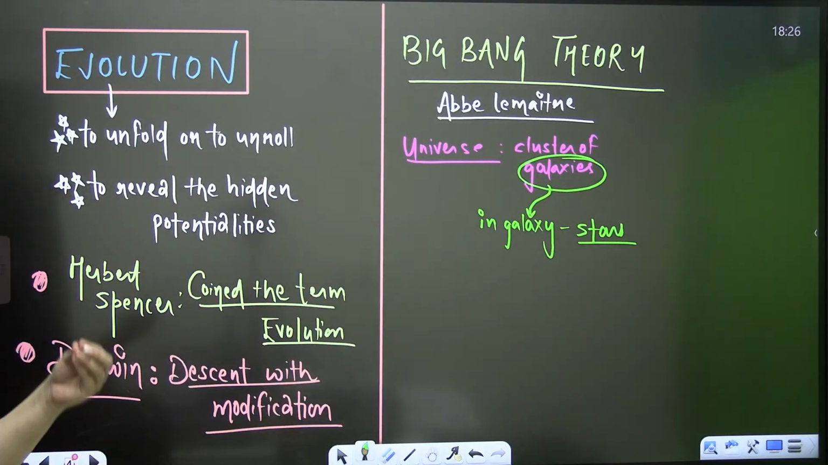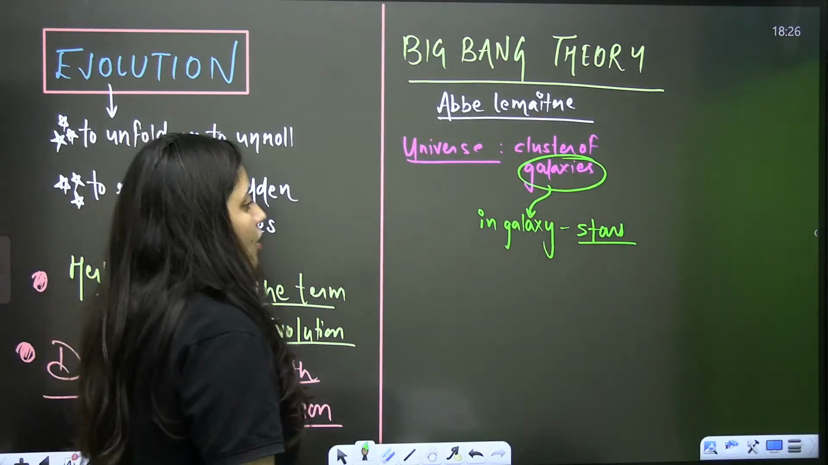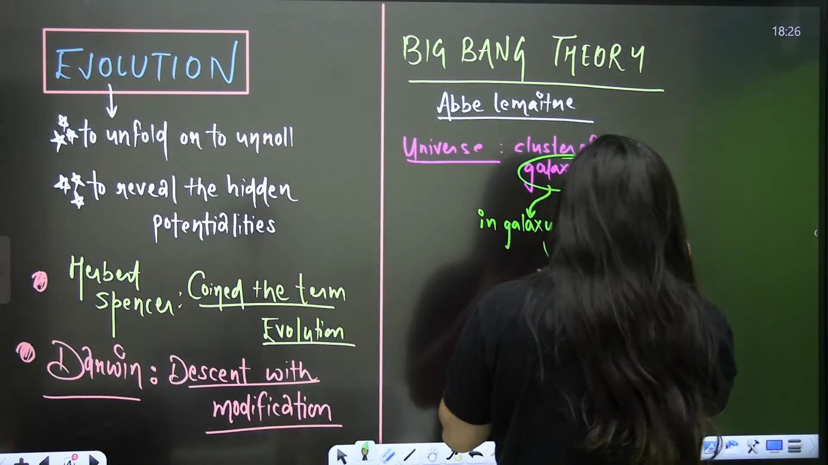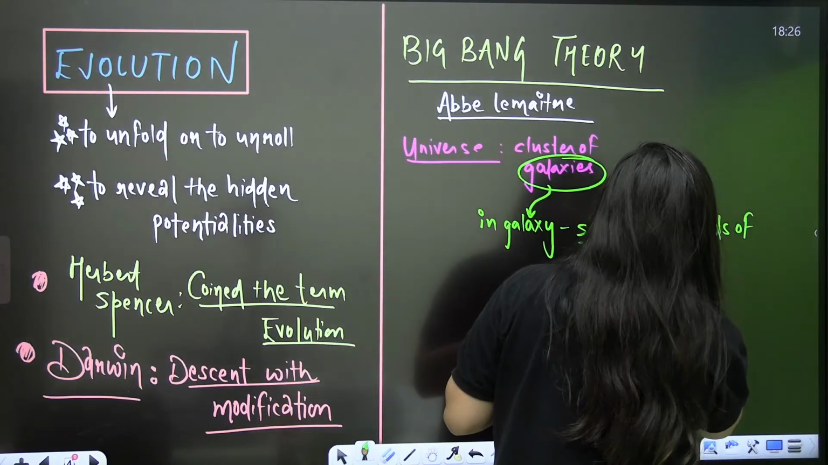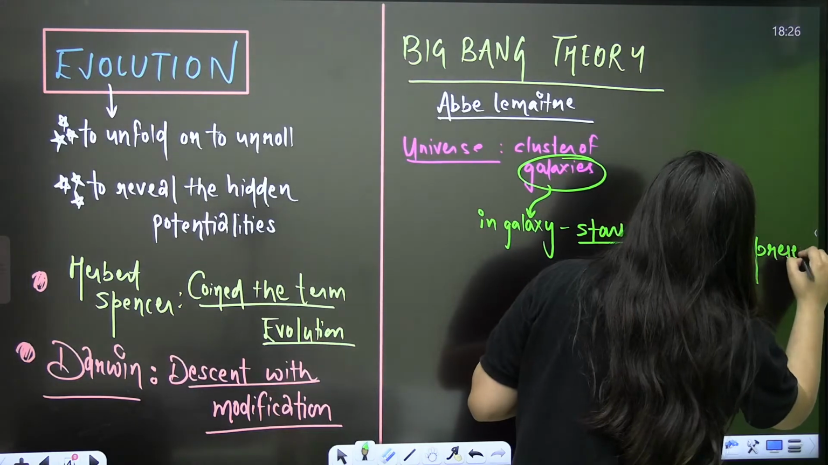So galaxies contain stars, they contain clouds, and the clouds and stars are made of what? Of the gases. Clear, bache? So what is a galaxy? In a galaxy, stars and clouds of gases are present. So there are so many galaxies that are making the universe.